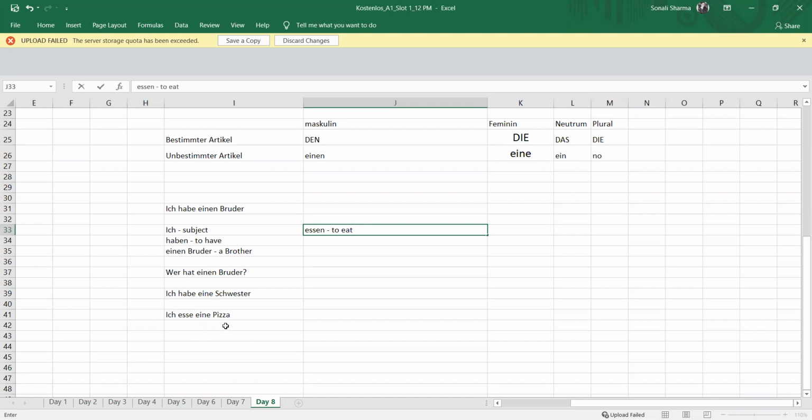If I say I drink a cup of coffee. So again, what am I drinking? I'm drinking a cup of coffee. There are two things. One is I and one is the coffee. In the previous answer statement, it was ich esse eine Pizza. So I am eating a pizza. So what am I eating? I am eating the pizza. Who is eating the pizza? I. And what am I eating? I'm eating a pizza. So again, we are talking about two things.